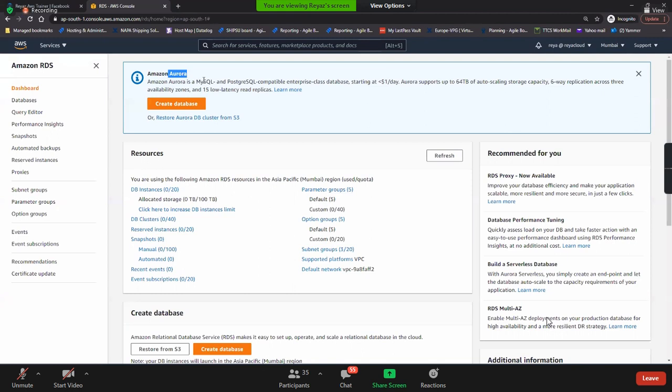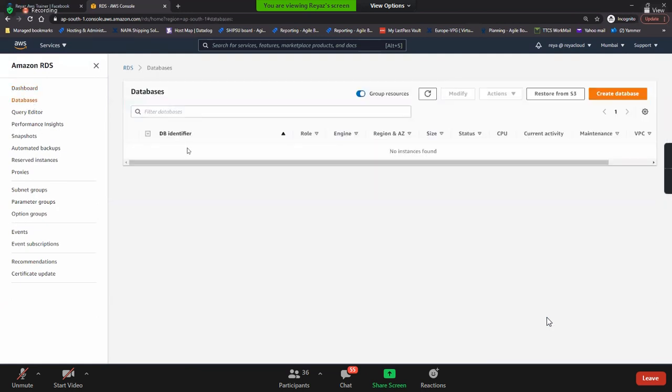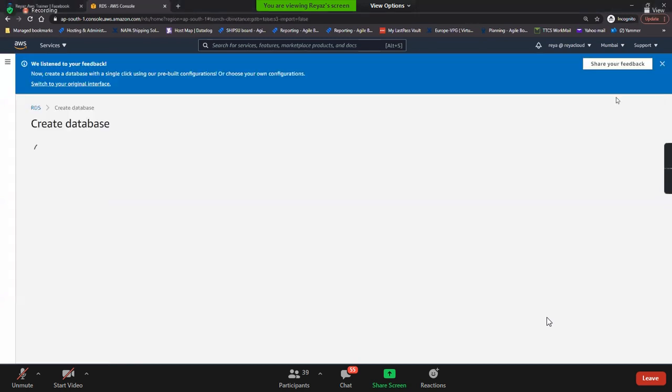If you need to go with Aurora, you can create a database with Aurora, which is compatible with MySQL and Postgres. And how many read replicas can you have for Aurora? 15 read replicas. You have all these options, guys. Let's go ahead and create our own RDS DB instance. Click on create database.